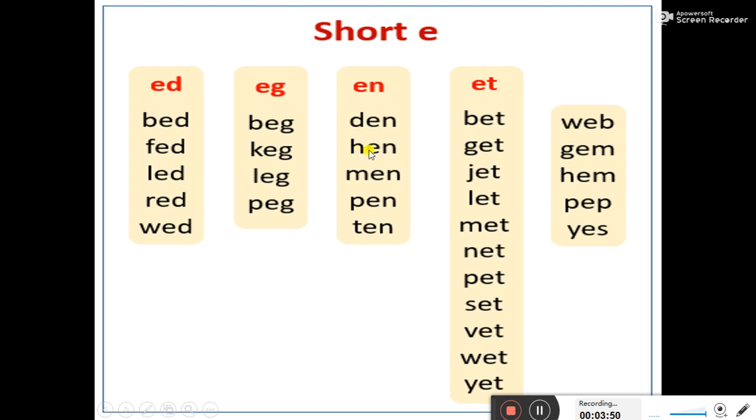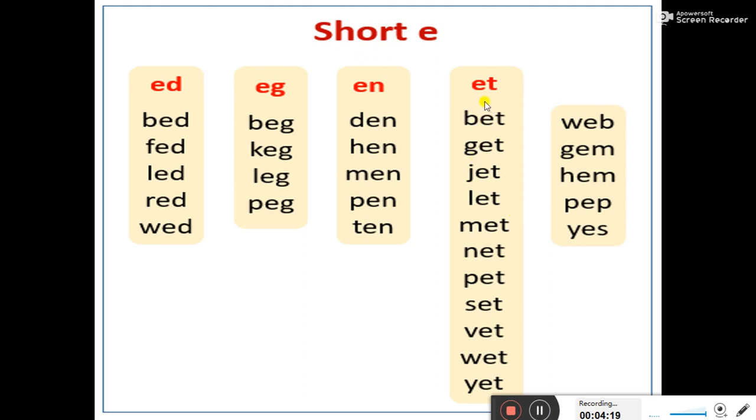H E N, hen. M E N, men. P E N, pen. T E N, ten.